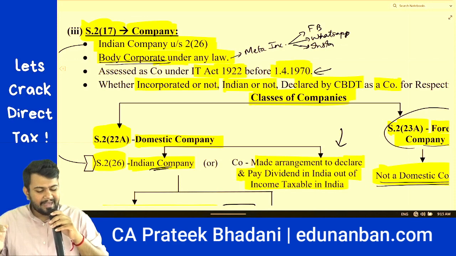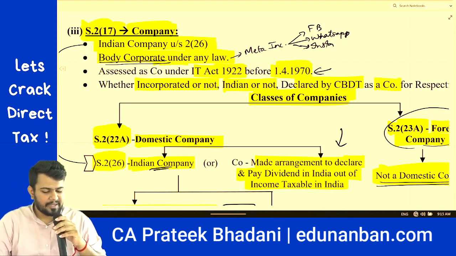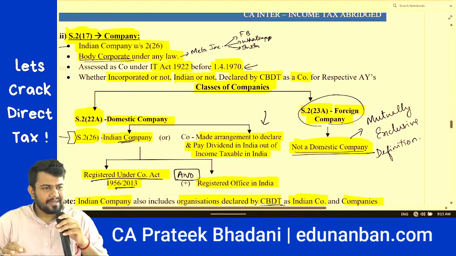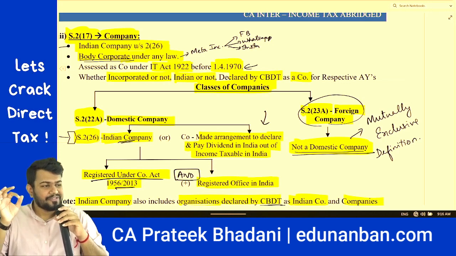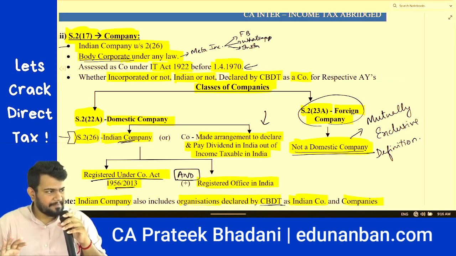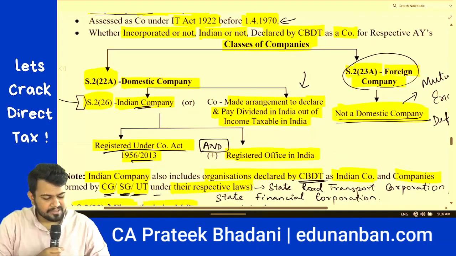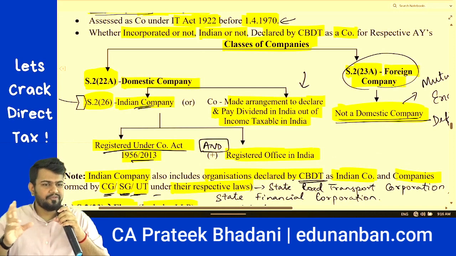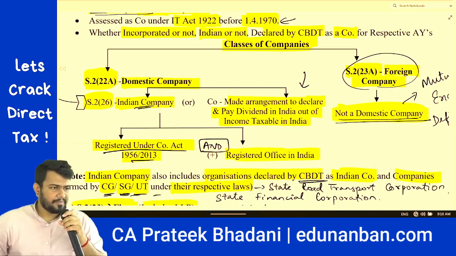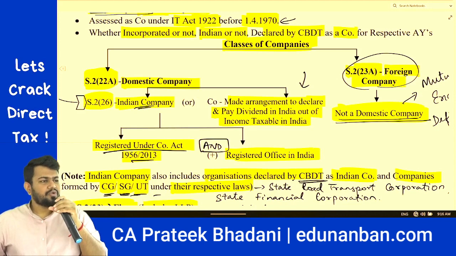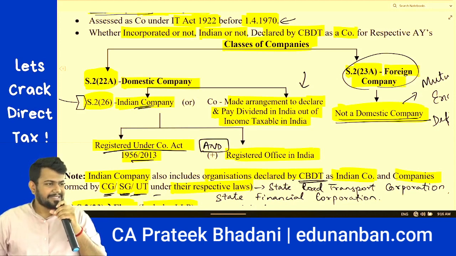Number 3, an organization assessed as a company under the Income Tax Act 1922 before 1/4/1970, they will be called company. And lastly, whether an organization is incorporated or not, whether it is Indian or not, if CBDT is declaring that organization as a company, it will be coming under company. Now let's come to what are the different classes of companies. Companies can be of two classes, domestic company, foreign company. Foreign company is defined under section 2 clause 23A of the Income Tax Act, and foreign company means not a domestic company.